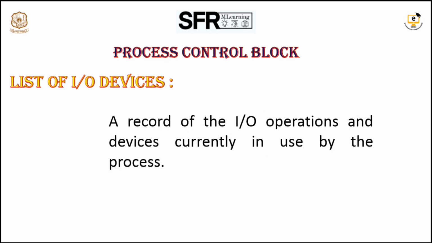Now let us see the list of I/O devices. The list of I/O devices contains how many I/O devices are allocated to the process. Say a printer is allocated, a scanner is allocated, a keyboard is allocated. So the list of I/O devices used by the process will be maintained here.